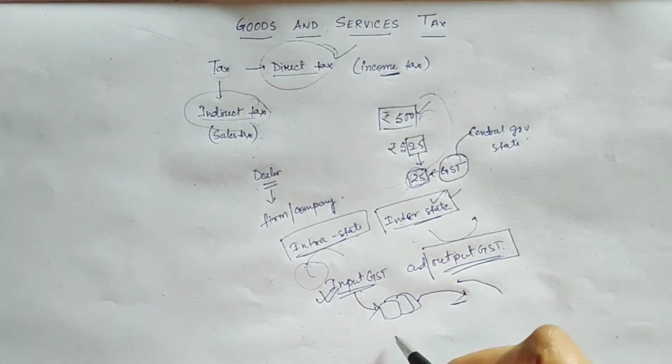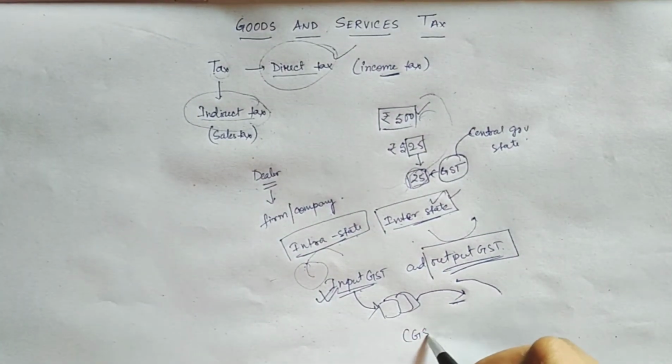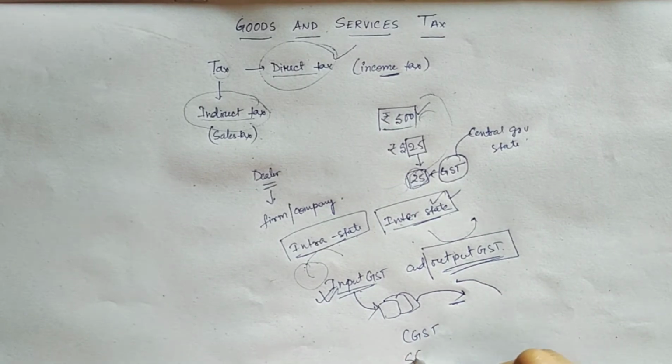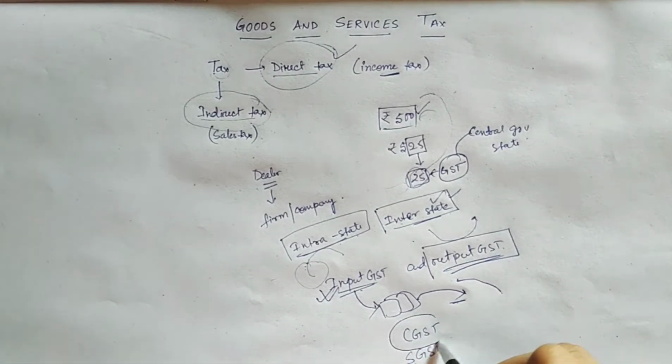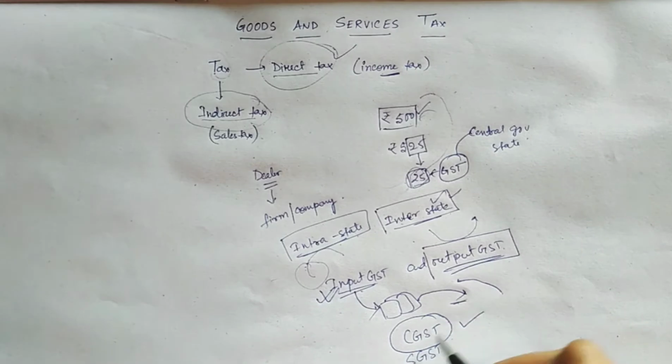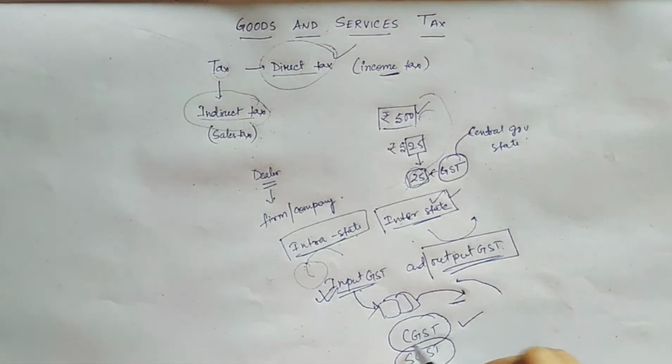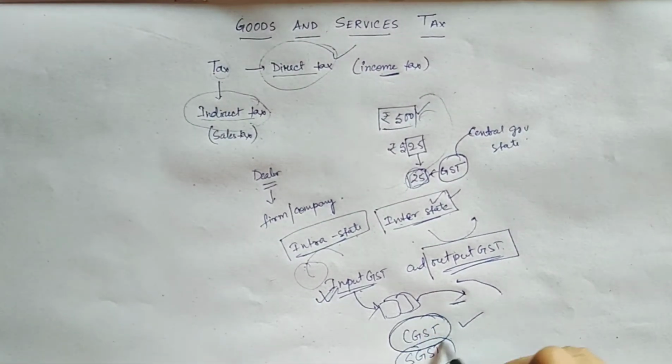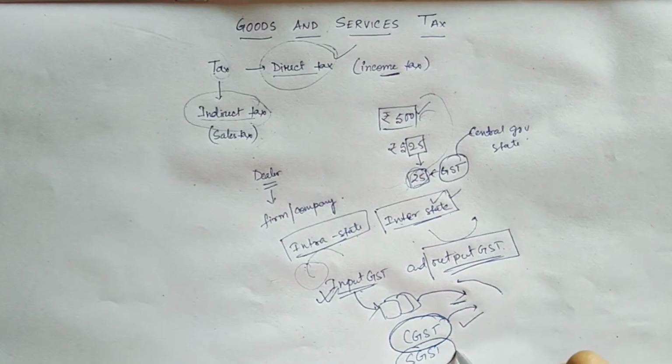Next, GST is of two types, that is CGST and SGST, that is Central Goods and Services Tax and State Goods and Services Tax. It means this GST will go to the central government and this GST will go to the state government.